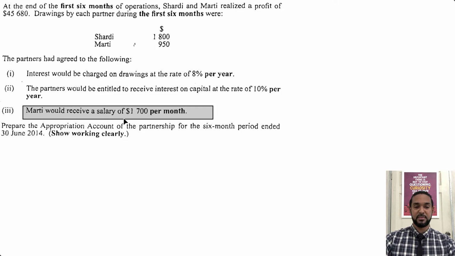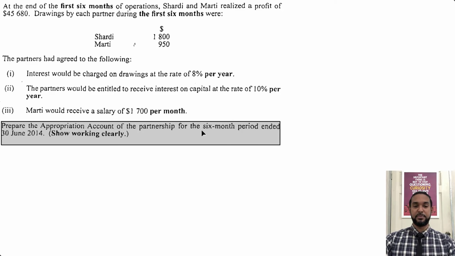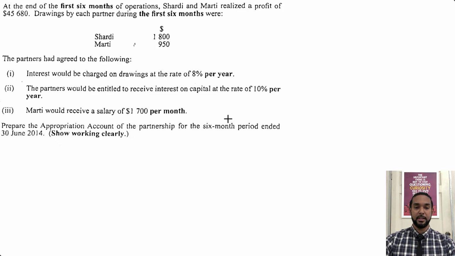And Marty would receive a salary of $1,700 per month. All right. Now it says, prepare the appropriation account of the partnership for the 6 month period ended 30th June 2014. Show your working clearly. So let's take a look.